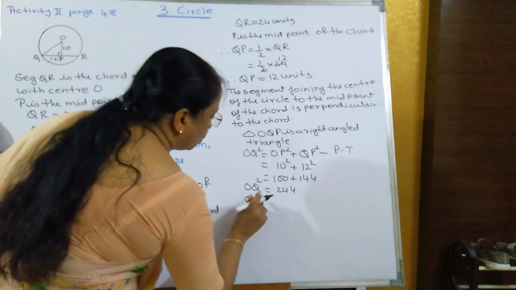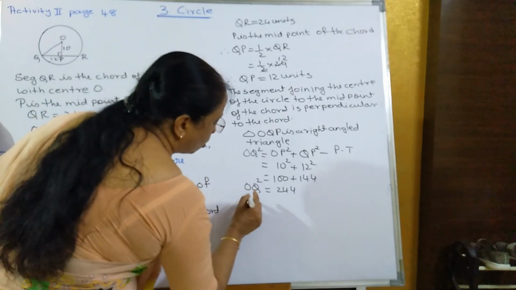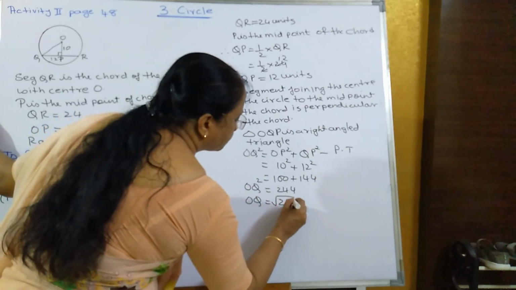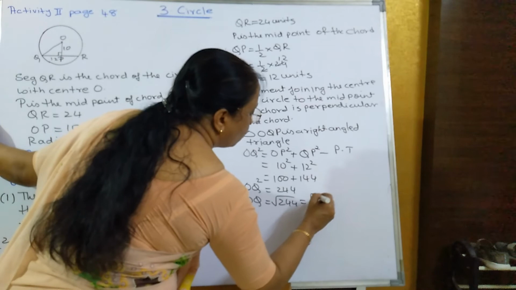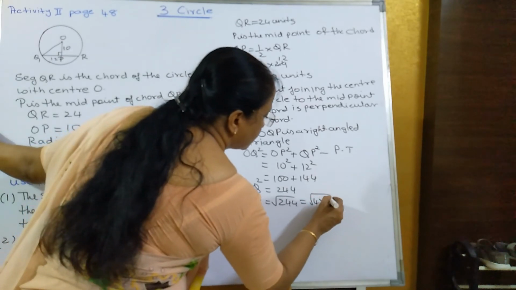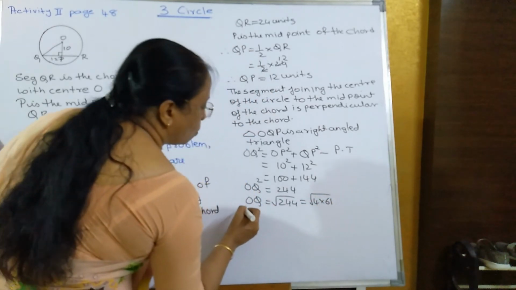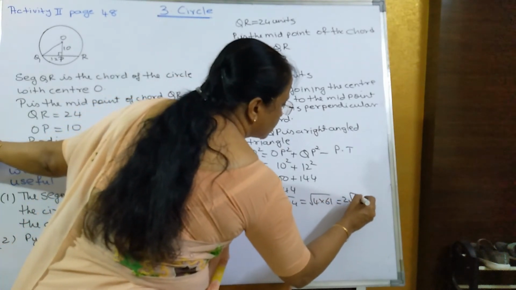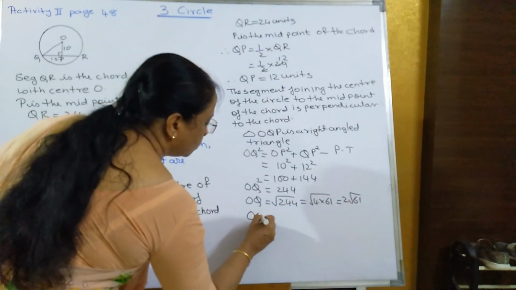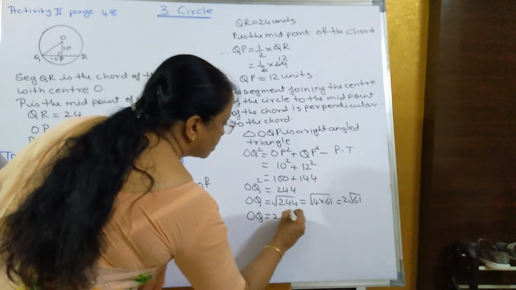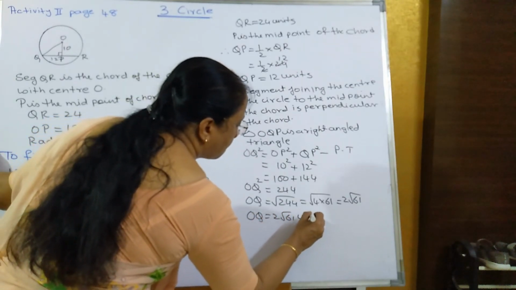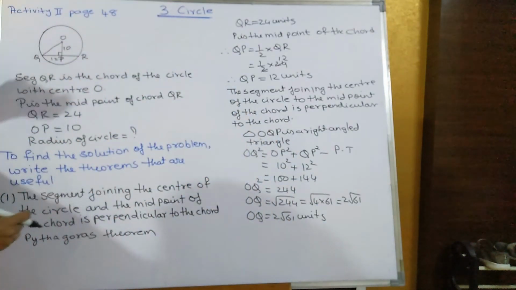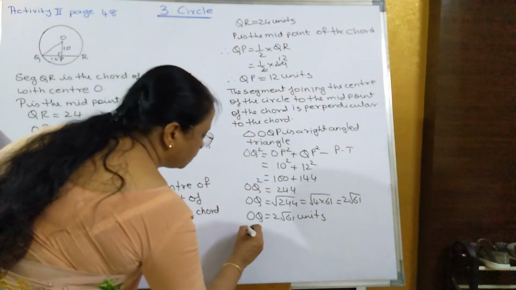So OQ is equal to how much? Root of 244. That's equal to root of 4 into 61. So OQ is equal to 2 root 61 units. So OQ is the radius of the circle. So radius of the circle is how much?